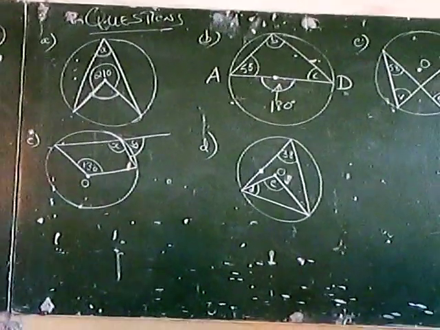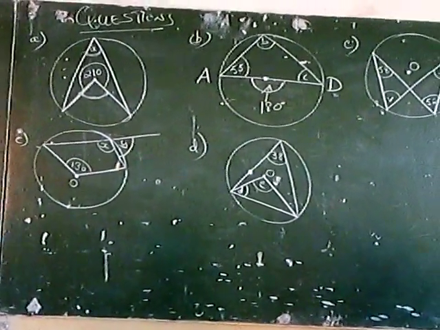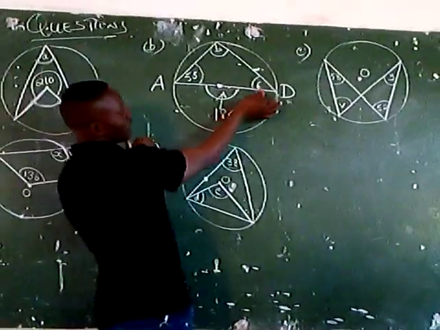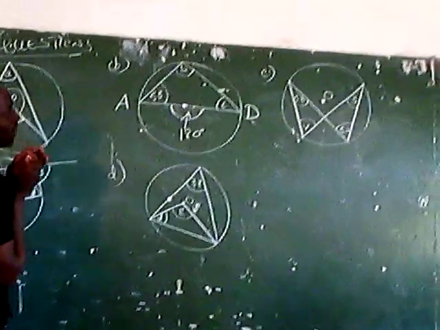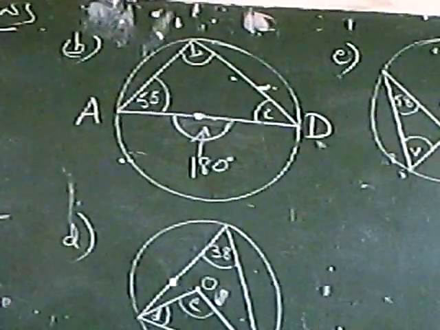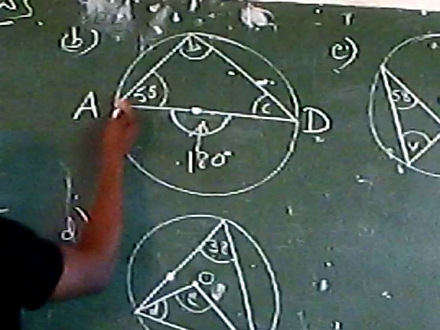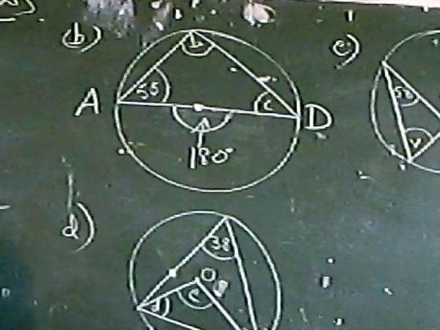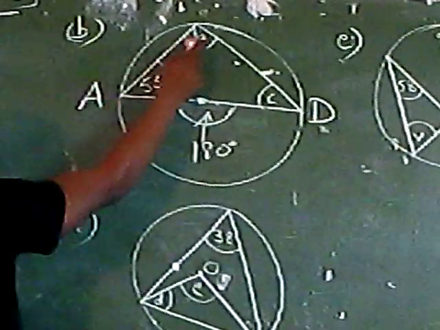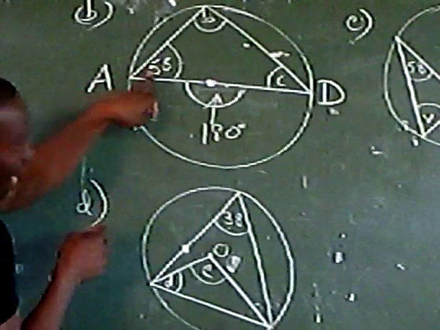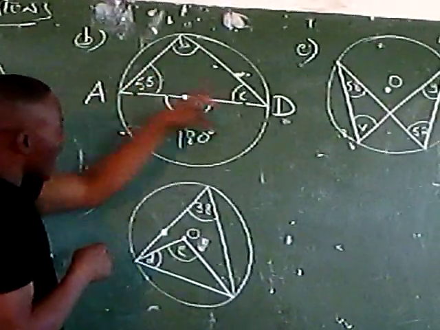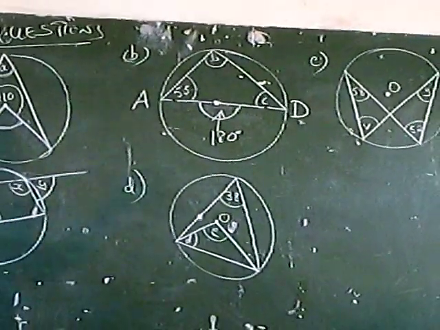Let's move on to finding another angle marked with the letter C. Observe, we have another angle here marked with the letter C. From the look of things, we have a triangle. Like I said, you need to analyze the diagram, whatever is given. We see that this particular triangle has angles: B is now 90 and we have 55, plus this is C. What would be the sum of these three angles? 180.